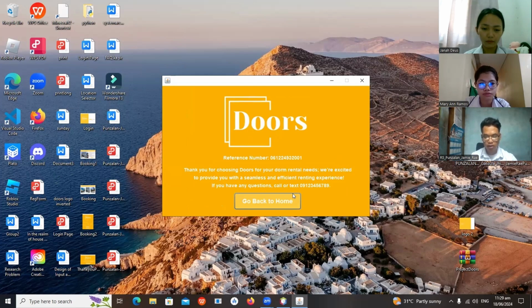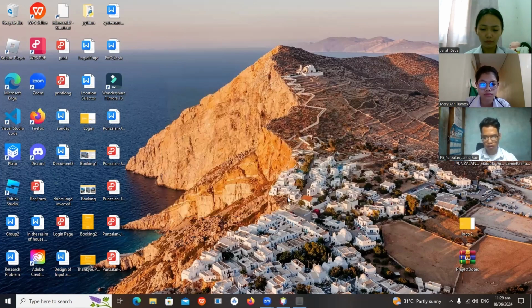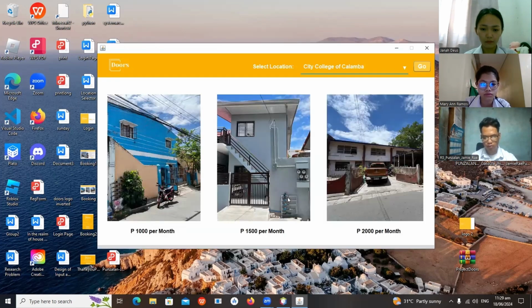So in summary, we have the login page, which is the entry point for users to access their accounts. The booking process steps from searching for dorms to finalizing the reservation. And the thank you page confirms the booking and provides necessary reservation details.